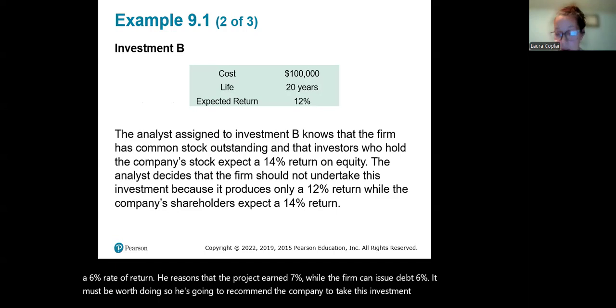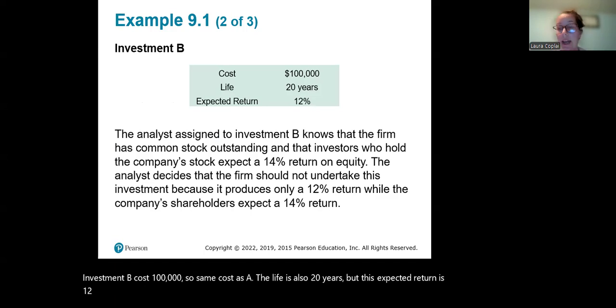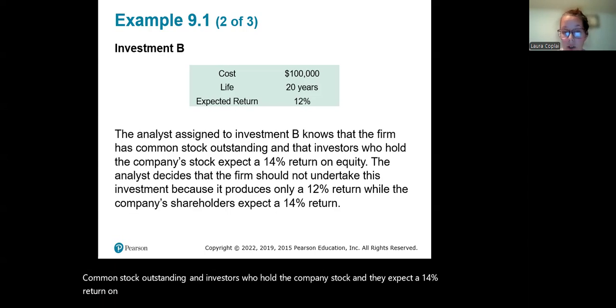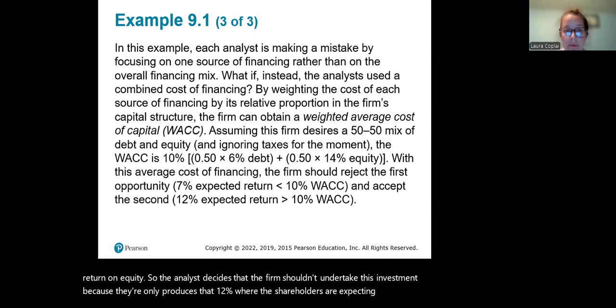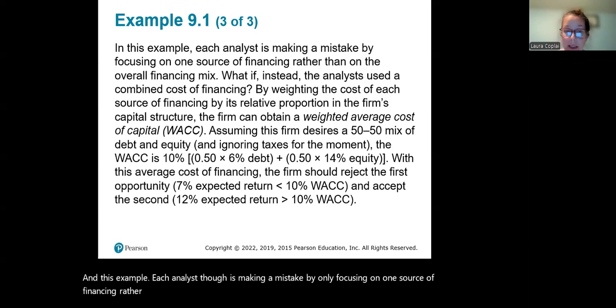Investment B costs 100,000, so same cost as A. The life is also 20 years, but the expected return is 12%. So the analyst assigned to this investment knows that the firm has common stock outstanding and investors who hold the company stock, and they expect a 14% return on equity. So the analyst decides that the firm shouldn't undertake this investment because it only produces that 12% where the shareholders are expecting 14%. In this example, each analyst, though, is making a mistake by only focusing on one source of financing rather than the overall mix.